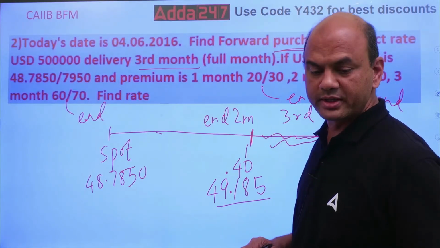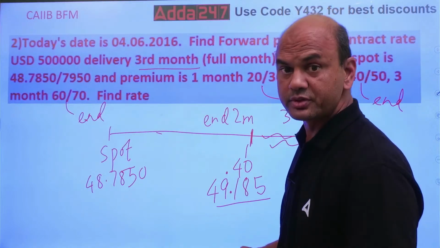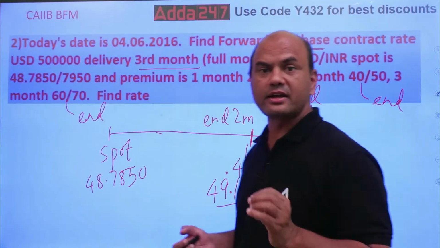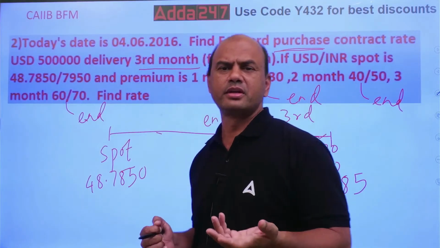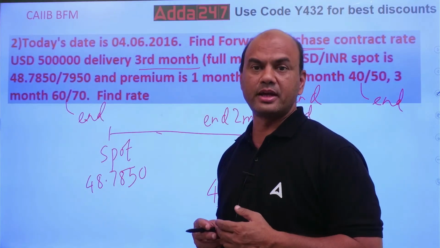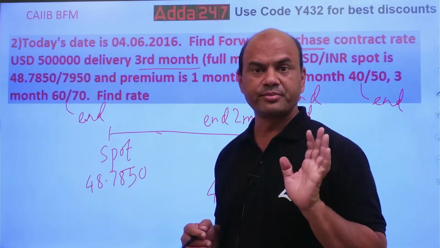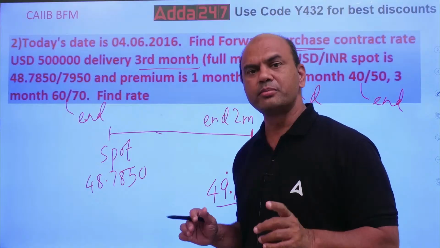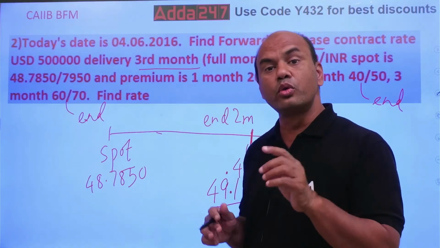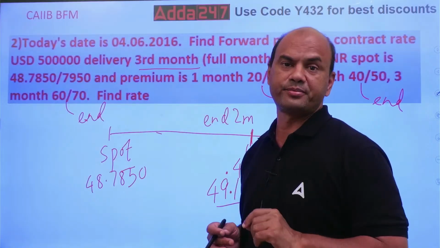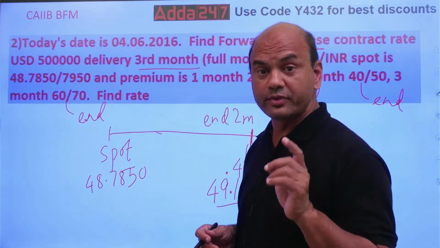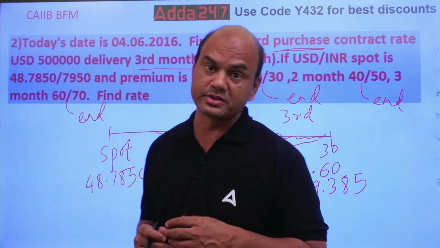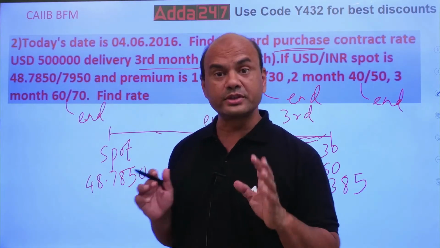Now understand one point. This is used when you don't know the exact rate. If they give you the exact rate on that transaction date, suppose it's the third month, 10th, the transaction is happening, and they give you on the 10th that the rate is this much, then you will not use buy low, sell high. Kindly note, buy low, sell high is used only when you don't know the exact rates on that transaction date. This is a very important point from your exam perspective and from your knowledge perspective also. So this was it about buy low, sell high.